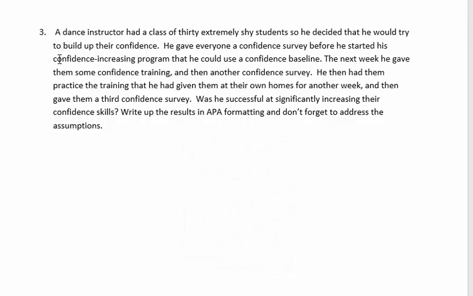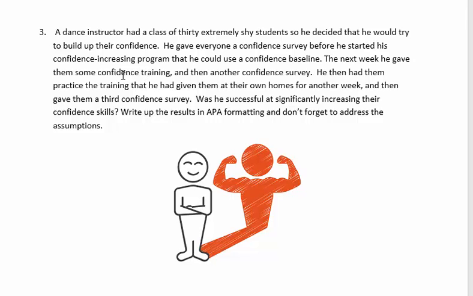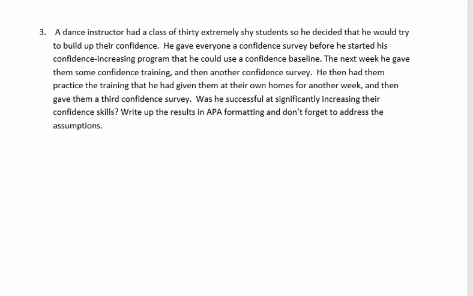He gives them some confidence training, and then he gives them a second survey, and then he has them practice the training that he gave them at home. They practice it at home, and after another week he gives them the third survey. So you got 3 repeated measures, only one group. That makes it a repeated measures or within group, one-way ANOVA. Let's go take a peek, shall we?